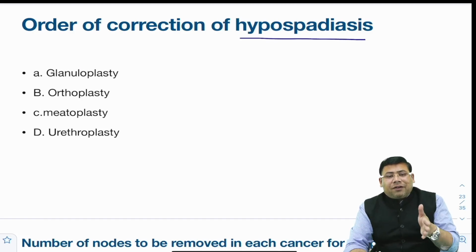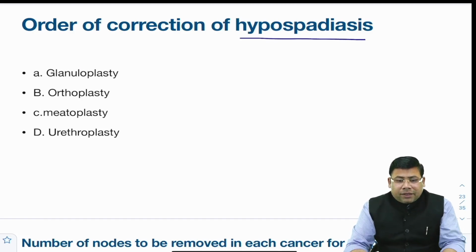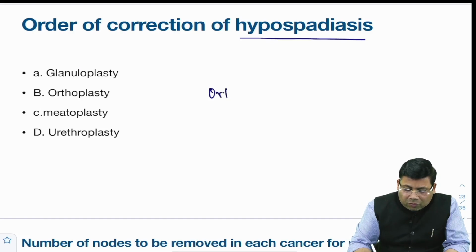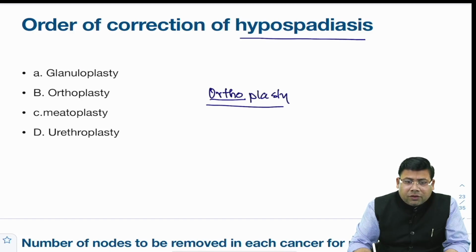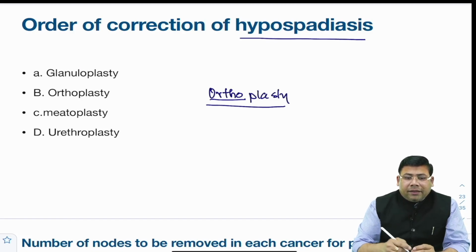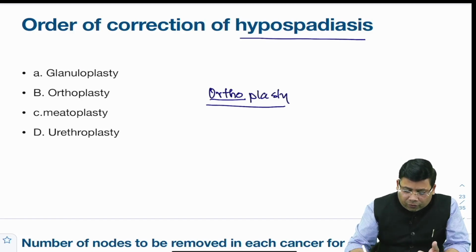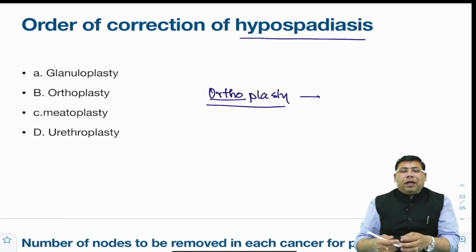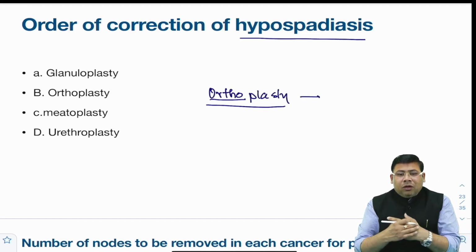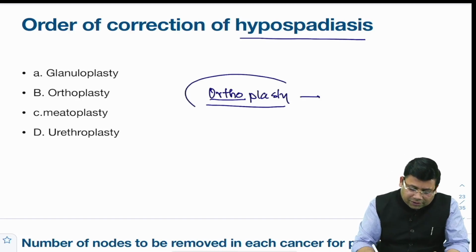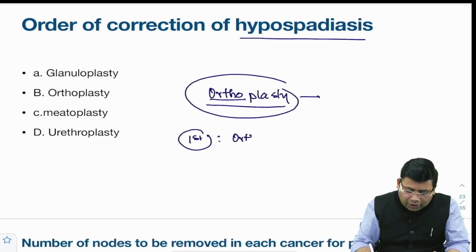So first thing that we do is the orthoplasty. Remember chordee correction. So orthoplasty is what we do first, and then we are planning for the glanuloplasty and the meatoplasty. So orthoplasty, glanuloplasty. It is the most important thing. The first thing that you need to understand is we go for chordee correction.